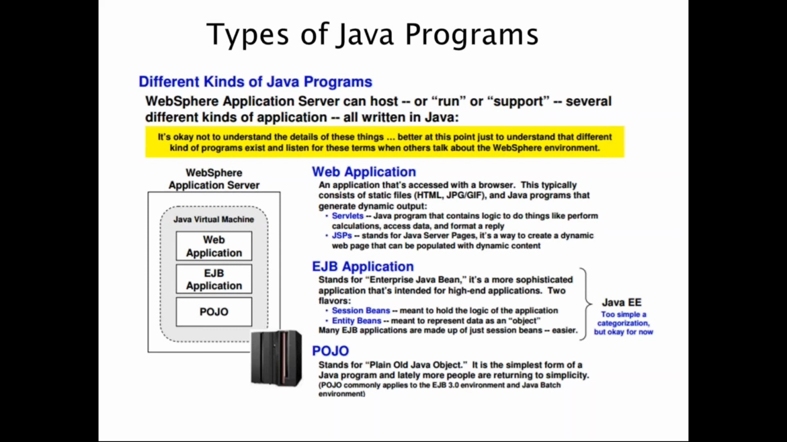POJO is nothing but a plain old Java object. If you have written a small Java application by yourself and you want that to be deployed, you can deploy it in WebSphere, which is a single small Java program. But this is not at all used in enterprises. Enterprises only use web and EJB applications. POJO is only to help people, but no one uses it and no one requires it.